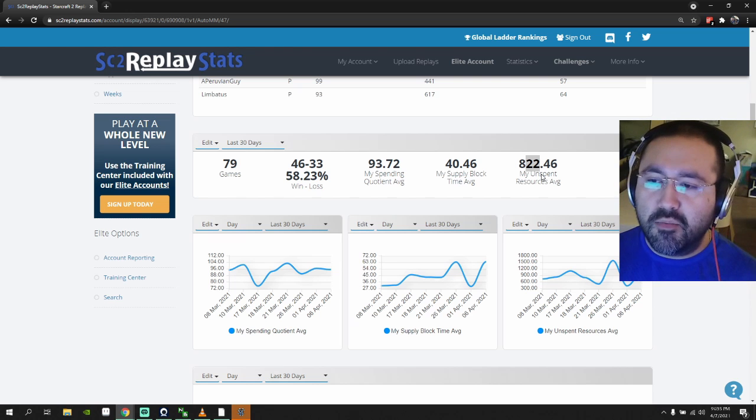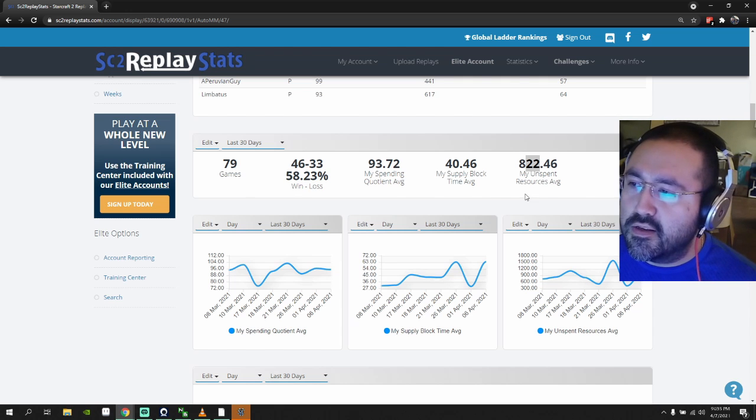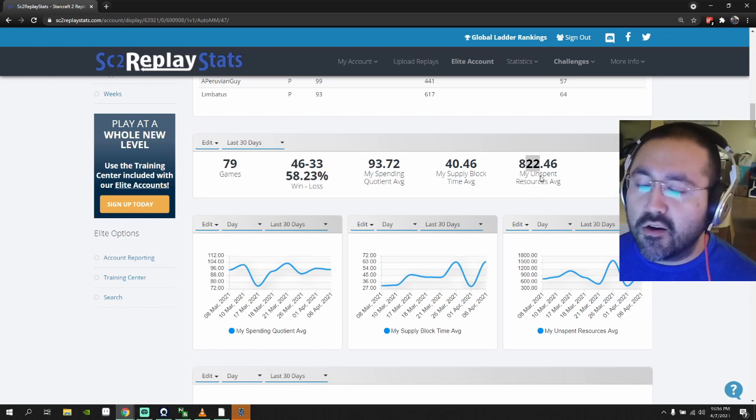But in a longer game, you're kind of holding back. You have two giant armies. You don't want to attack right then and there. So you're going to be at 200 supply, and just banking a lot of money with 5 different expansions and blah, blah, blah. So of course you're going to have more unspent resources in a longer game than you are in a shorter game. But that's what this is.